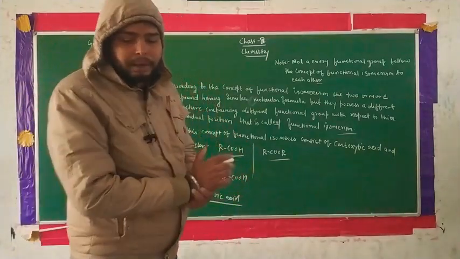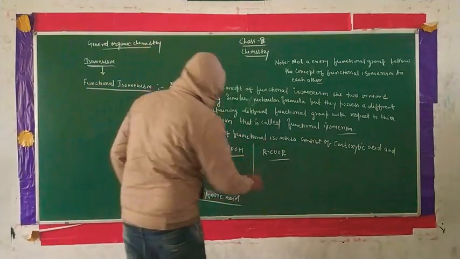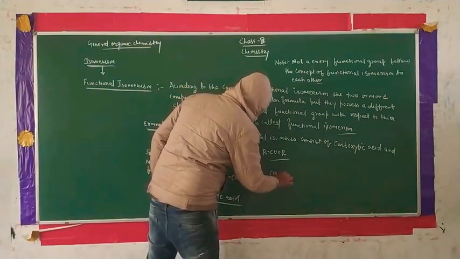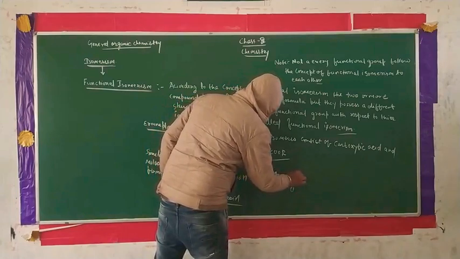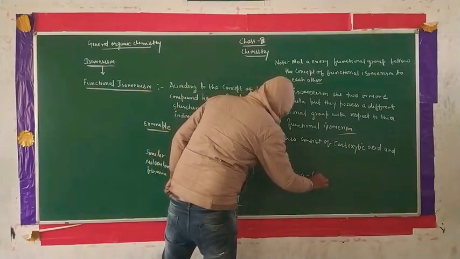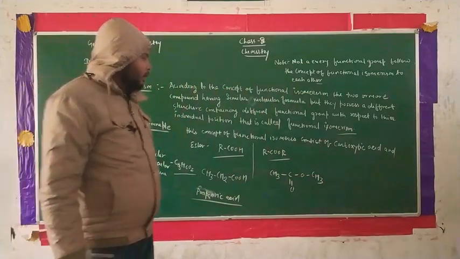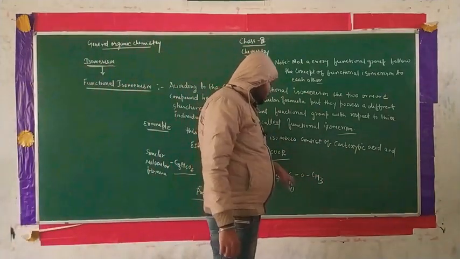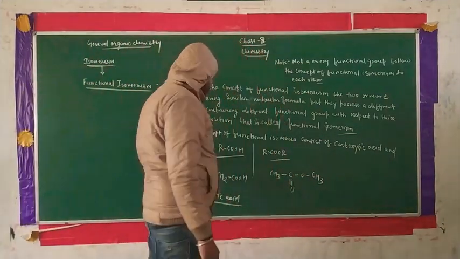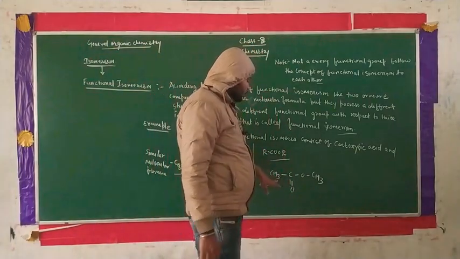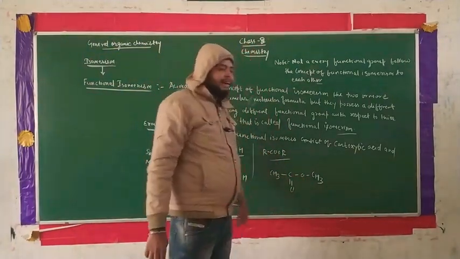That means we have to prepare it like this: CH3, C double bond O, O, CH3. Okay. Now, this has 3 carbons, 6 hydrogens and 2 oxygens combined.